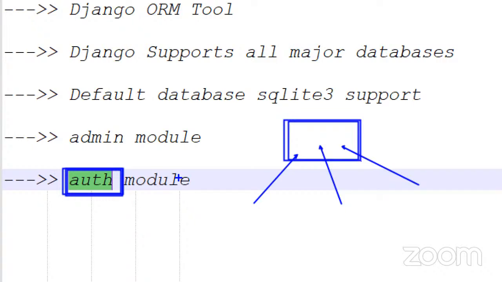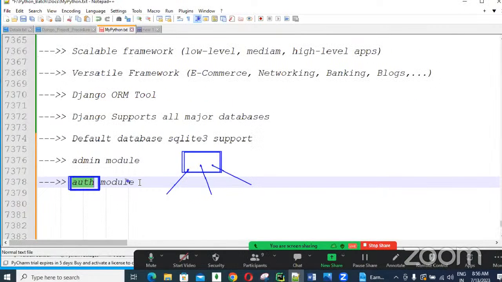You can take Facebook, Amazon, Flipkart, all the applications require authentication, guys. Who is using this application? Your username, password, all the things are asked. So in every application, user authentication is a common thing. So instead of writing it every time, they created it one time, used it, and released it in versions, guys. So we can use those existing features.